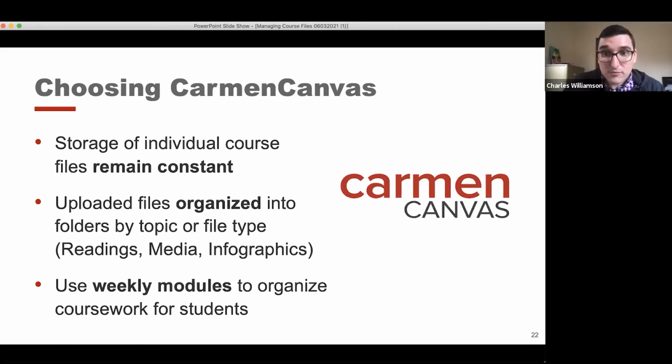So let's talk very briefly about choosing Carmen Canvas. What are some of the reasons you would use it? What are some of the considerations you need to take whenever you're using it, and so forth?